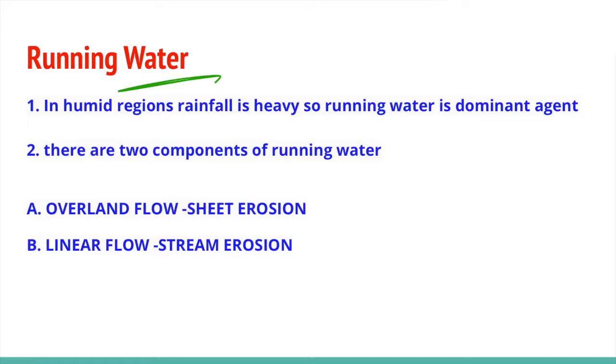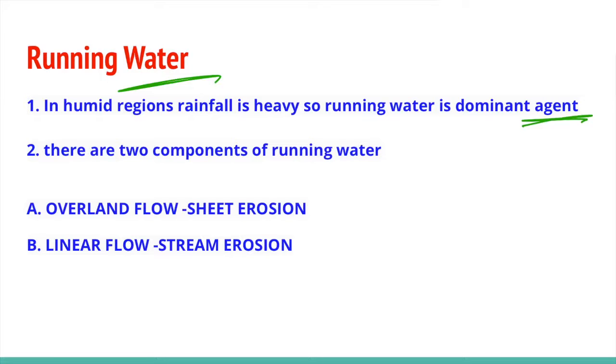Running water. It can be simply defined as a natural movement of water in a certain direction. Running water is the most powerful agent of water erosion. Water erosion is the detachment and removal of soil materials by water. Water erosion wastes away the earth's surface. In humid regions, rainfall is heavy, so running water is a dominant agent.